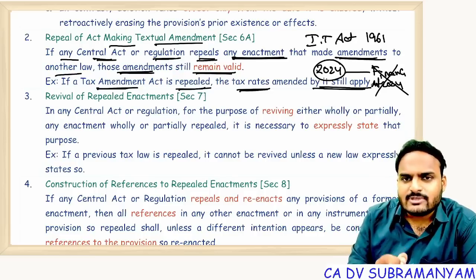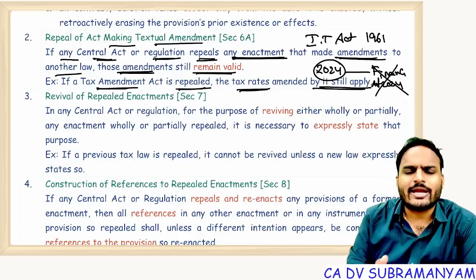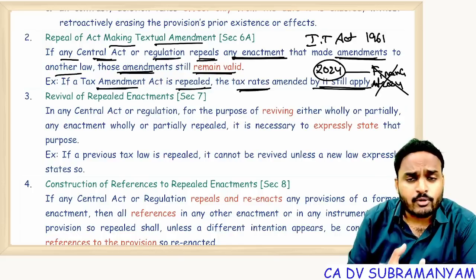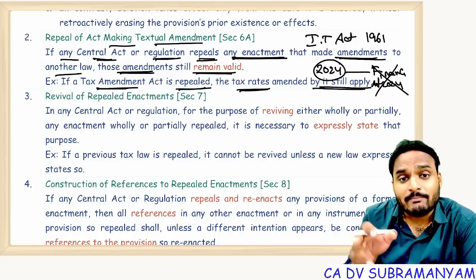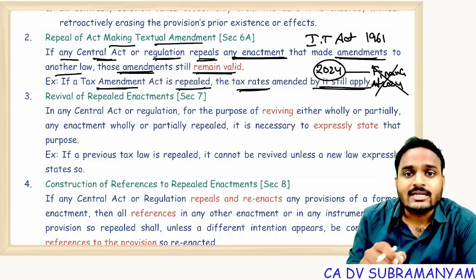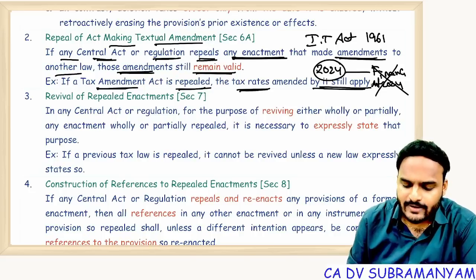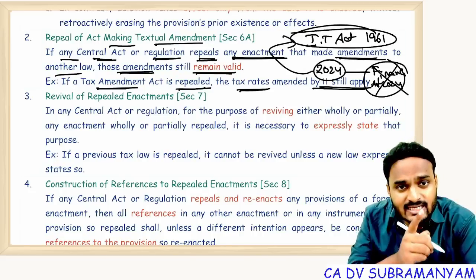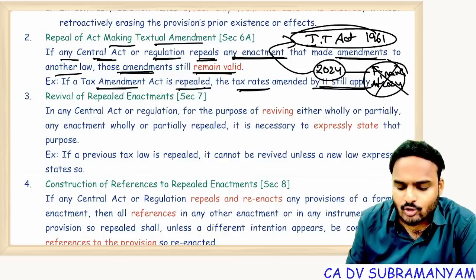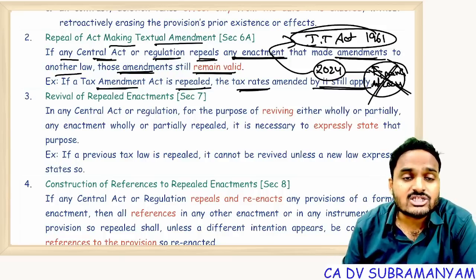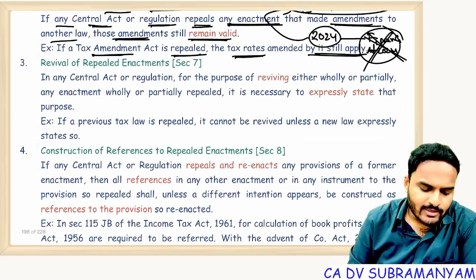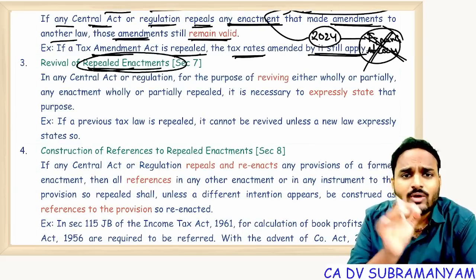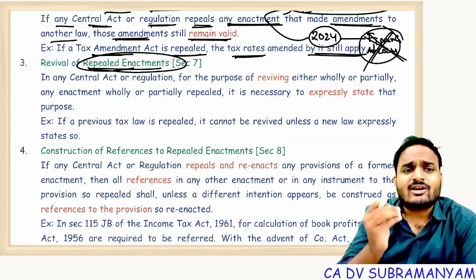Suppose the new act which came in the place of the repealed act is providing new rates, new exemptions, new deductions, a new set of carry forward provisions, then follow them. But if the new act is silent, then the repealed act's provisions will apply. So the Finance Act 2024, which made amendments to the Income Tax Act 1961, will still survive even though this act got repealed, unless a different intention appears. Revival of repealed enactments. Suppose you permanently abolished one law, but once again you want to bring that law into the picture.